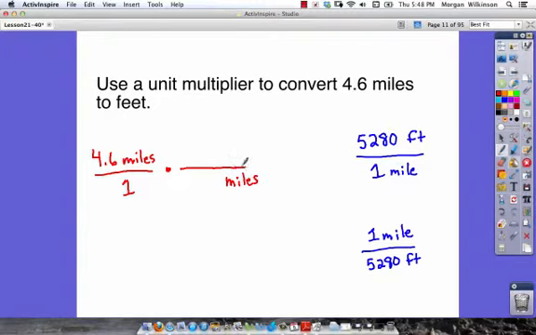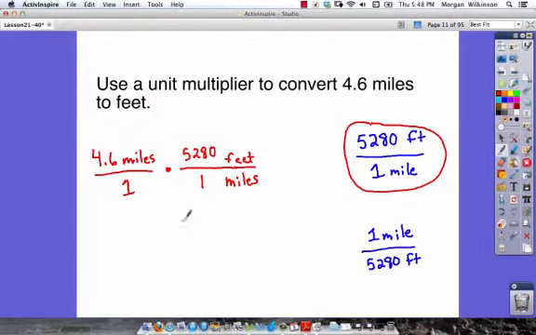We have miles on top, miles on bottom, that must mean we have feet on top. So the one we're going to want to use is our top one this time. 5,280 feet on top, 1 mile on bottom. So to find our answer here, we need to multiply 4.6 by 5,280. Let's go ahead and do that math.